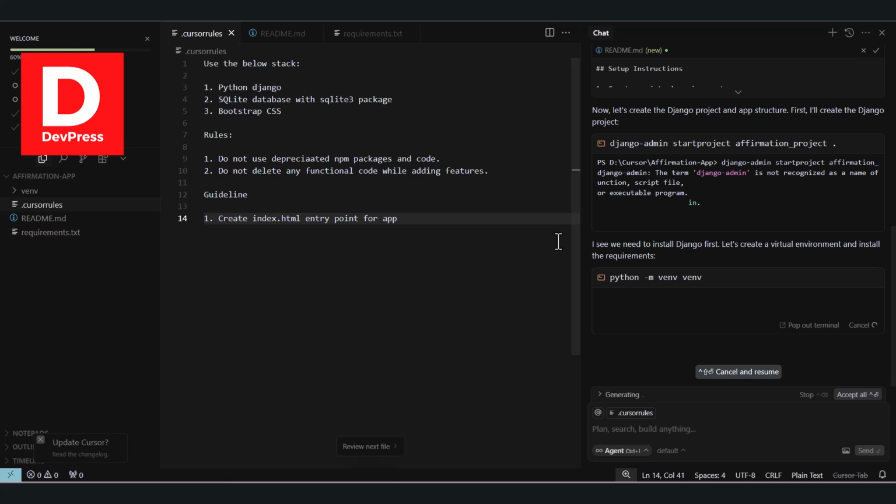You may also notice that some of the folders that are being created here, like venv, and once it is done with that, it will go for the project. It may take a bit of time.